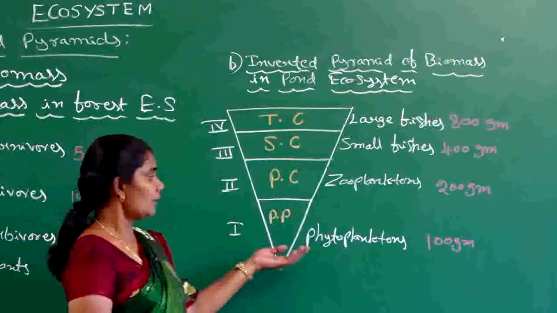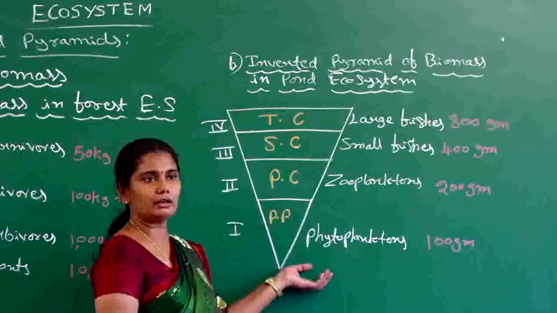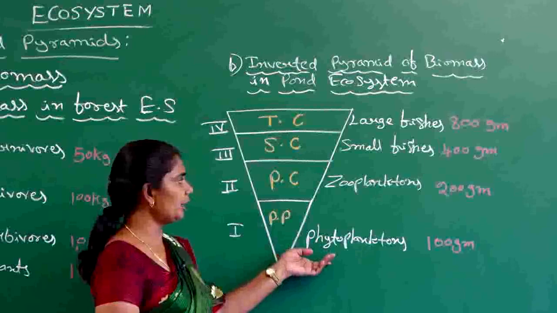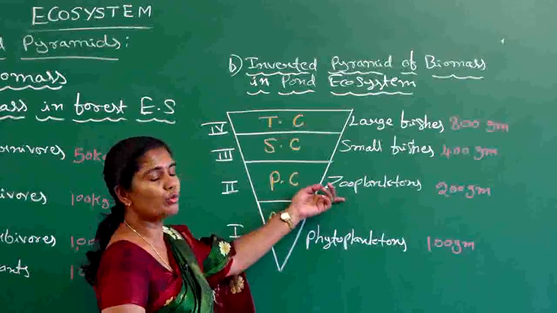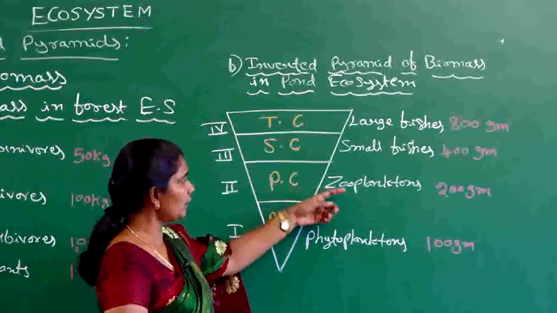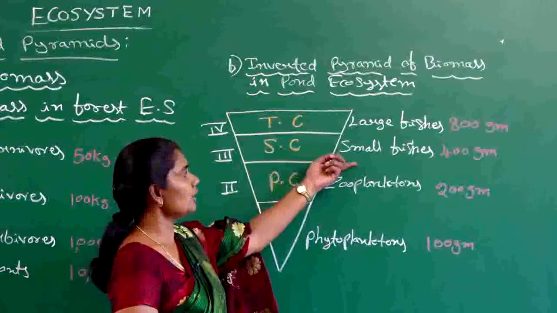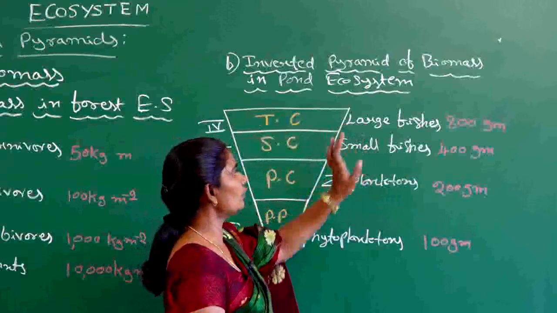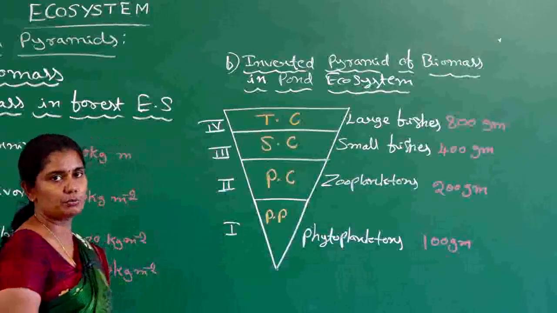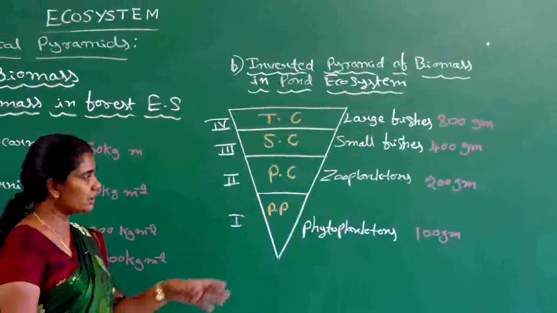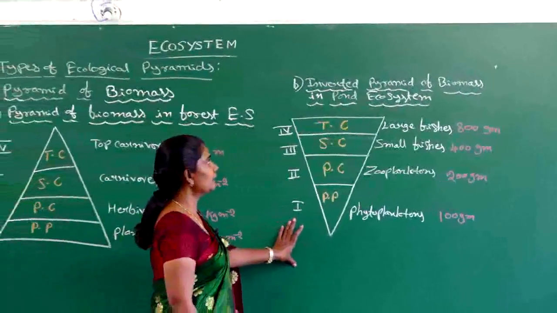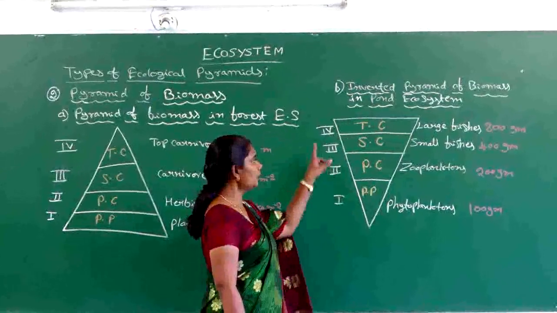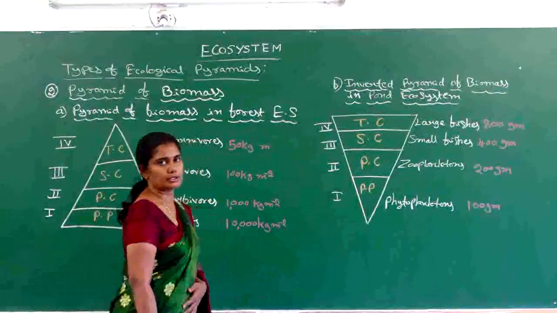That means the toxicant which enters the body of the phytoplankton is going to be increased when it reaches the zooplanktons, and increased more when it reaches the smaller fishes. Then it is going to increase still more when it reaches the larger fish's body through food. So this is nothing but an increase in biomass in a pond ecosystem, which gives an inverted pyramid of biomass.